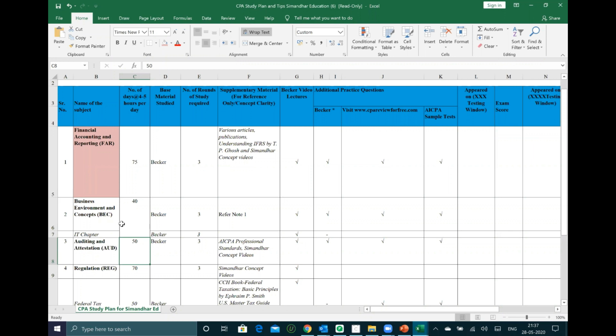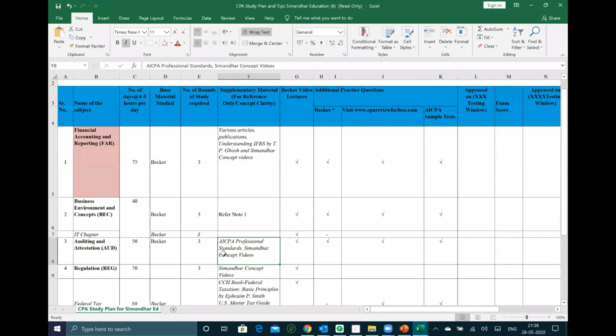Again, you must refer to the AICPA newly released questions and the AICPA professional standards literature from the AICPA website also. There are AICPA professional standards and authoritative literature in Becker also. Please do read each and every standard. You don't need to memorize, just read. Like you read a novel, like that only you just read the professional standards of AICPA, right? And do refer to the Simandhar videos for auditing, because what I have seen from Becker is they are not covering it in detail in their videos. So do refer to our recorded videos also for audit, because we have covered it in detail, right?